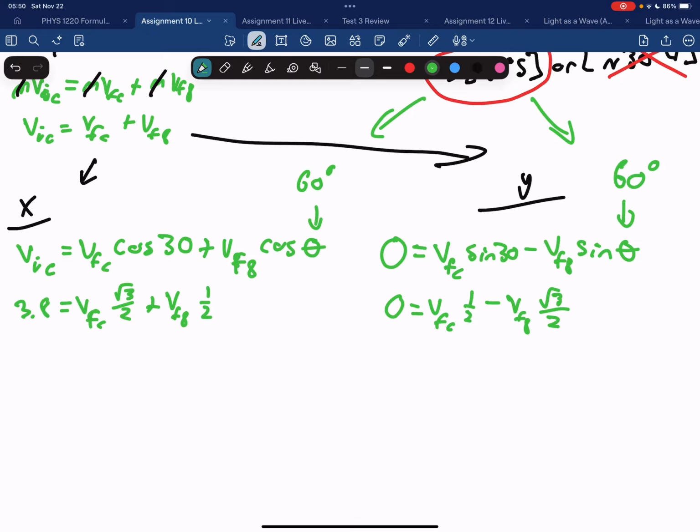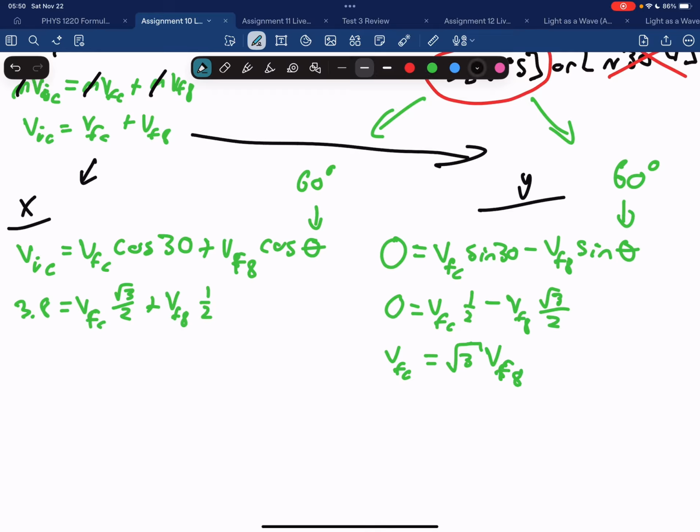And rearranging here, VFC is going to be equal... if I multiply everything by 2, and then I add VF8 times the square root of 3 over 2 to both sides, I get square root of 3 VF8.